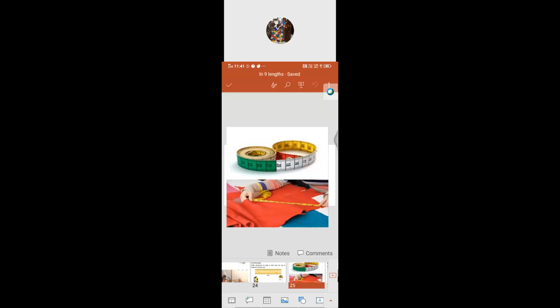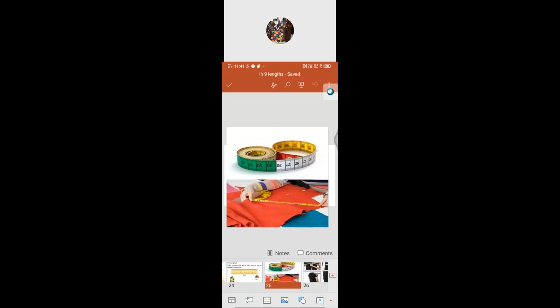Now we have seen that the tailor uses this tape. Isn't it? So what do they measure? Cloth as well as the size of our body. So why do we have to measure using that one? Tell me, for what purpose are we taking this kind of measurement? Purchasing cloth, very good. While purchasing cloth as well as stitching cloth, we can see this kind of tape.